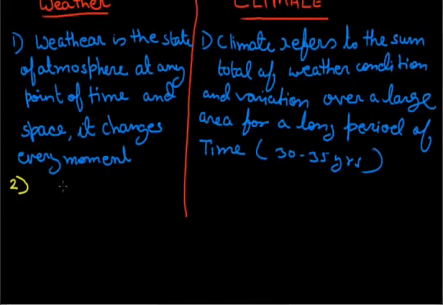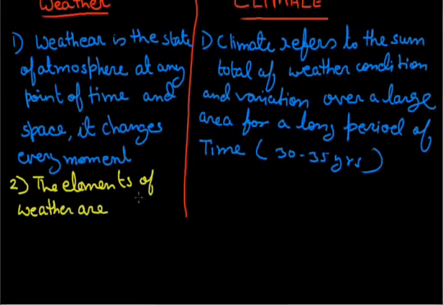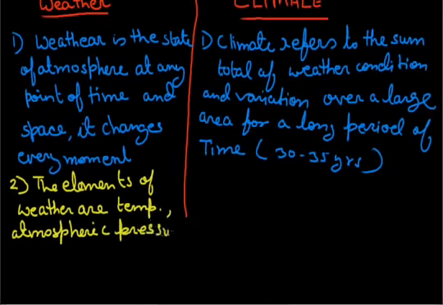Second thing, the elements of weather are temperature, atmospheric pressure, wind, humidity, and rainfall.